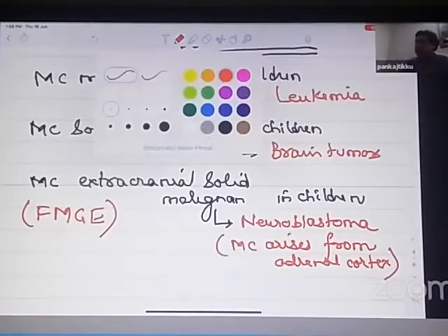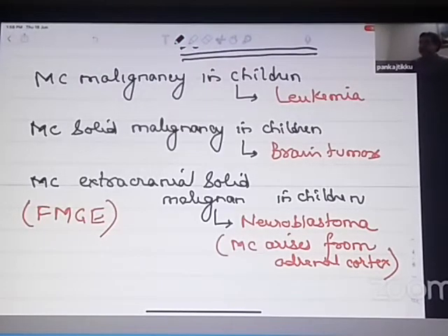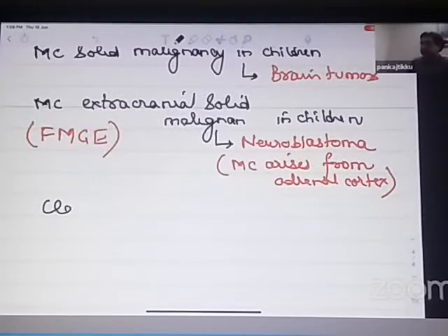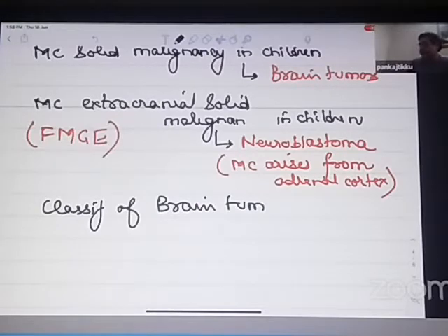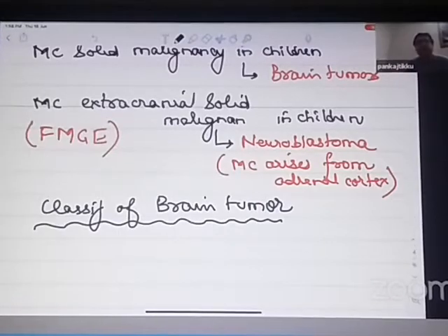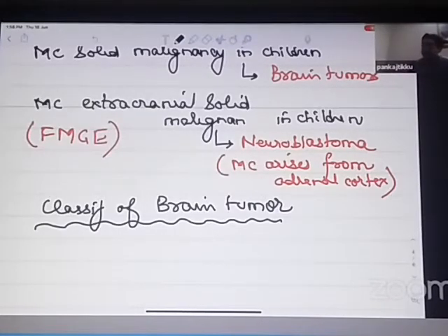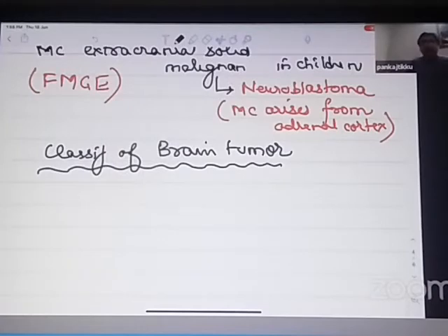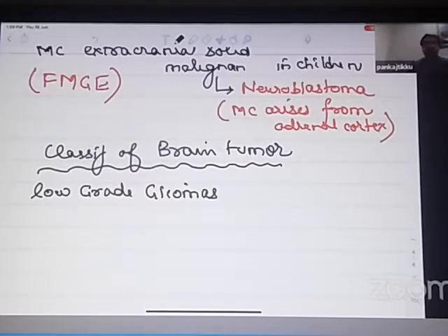Now, recently, there has been a classification of brain tumors. The old classification of brain tumors has been revised. I've just tried to filter this for the pediatric practice and tell you what are the type of brain tumors that we normally have in children. The most common type of brain tumors that we see in children are low-grade gliomas. Which are the most common type of brain tumors seen in children? Low-grade gliomas.